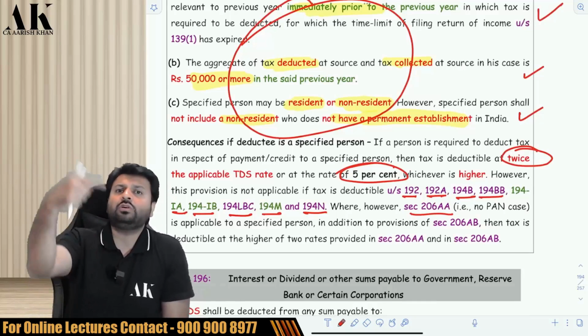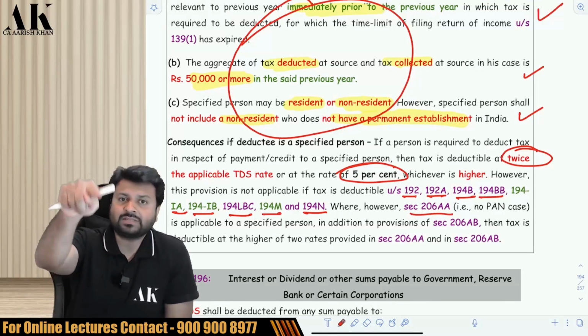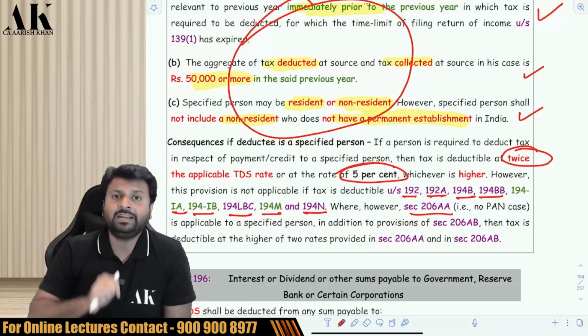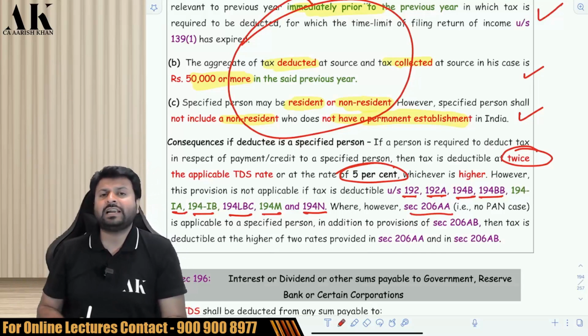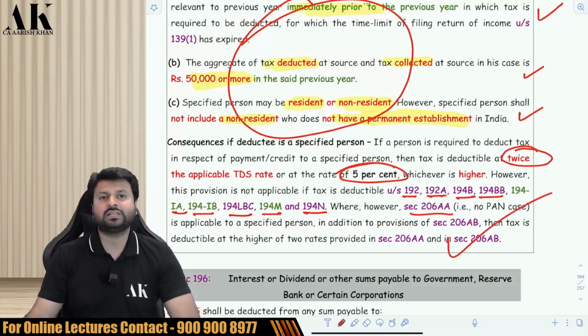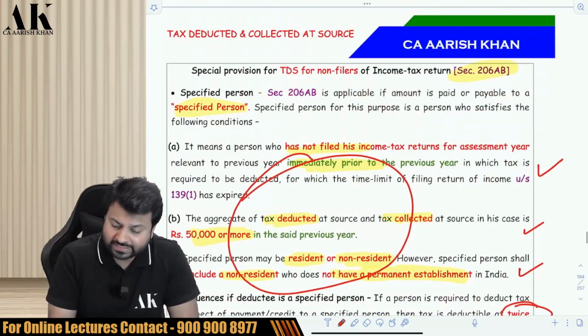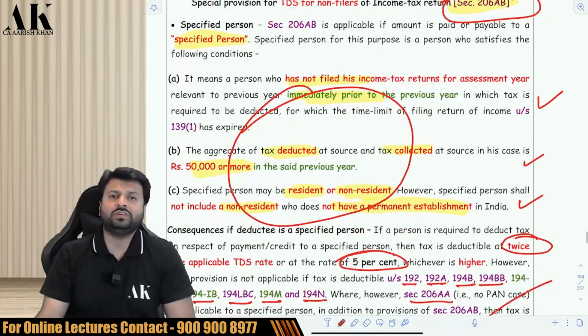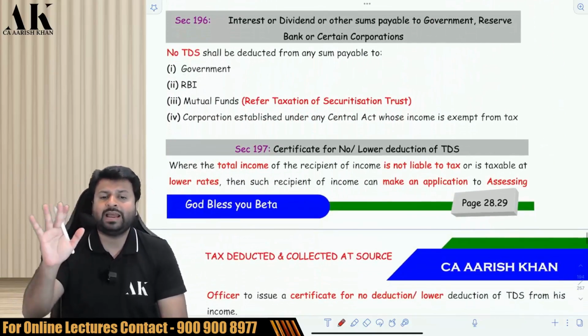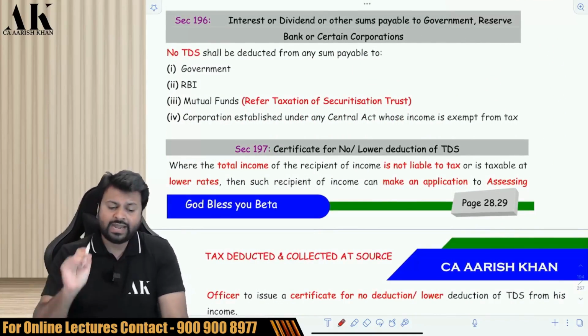After that you have to ask that other person for the PAN. If that person is not giving PAN, then the TDS will not be deducted at 5%; it will be deducted at 20%. This is what this provision says: along with 206AB, you also have to apply the provision of 206AA, that is, the provision of PAN. Is it clear to everyone?